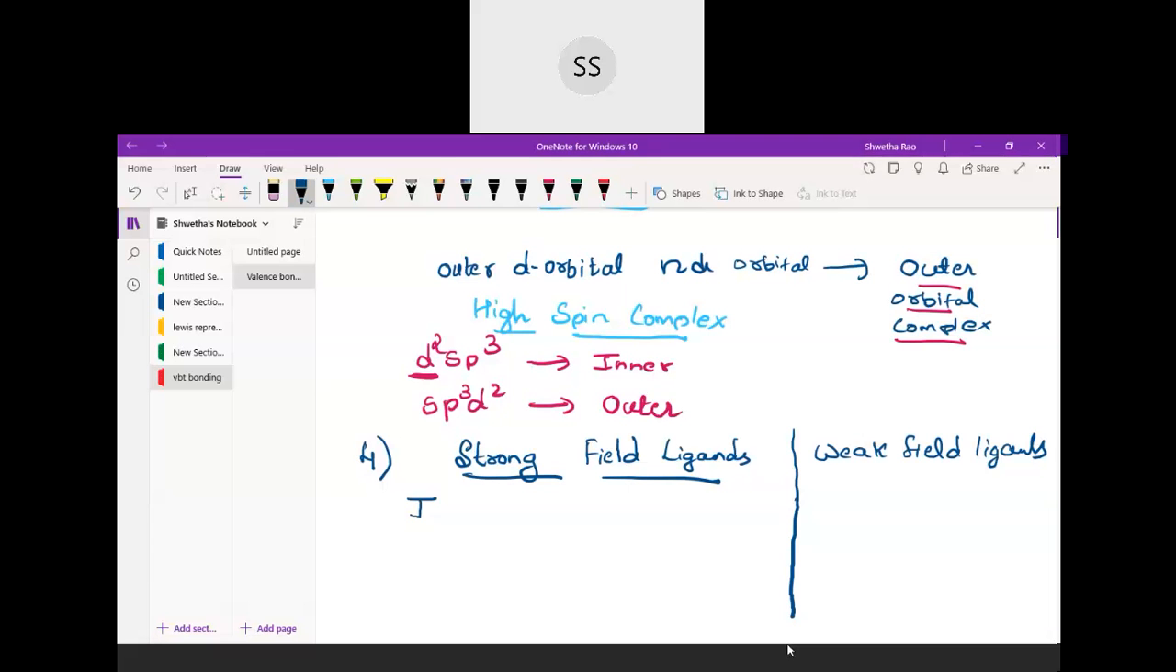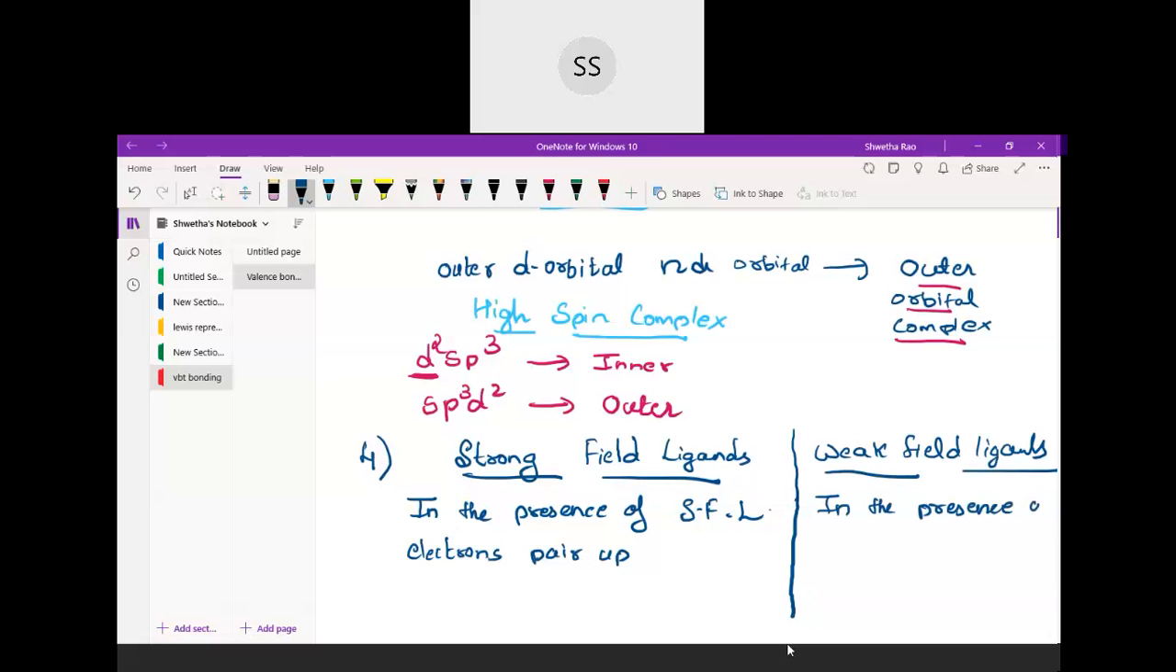In the presence of strong field ligand, I'll just write SFL, electrons pair up. And in the presence of weak field ligand, if weak field ligands approach, then the electrons will not pair up. In the presence of weak field ligands, the electrons don't pair up. So this you need to remember: strong field ligand and weak field ligand.